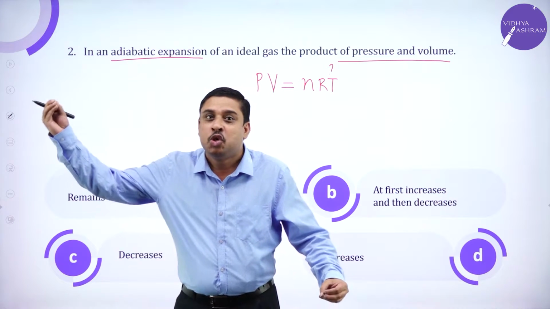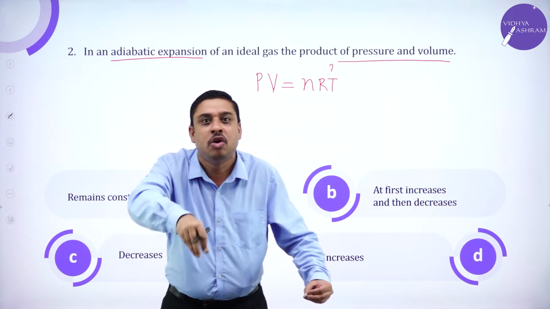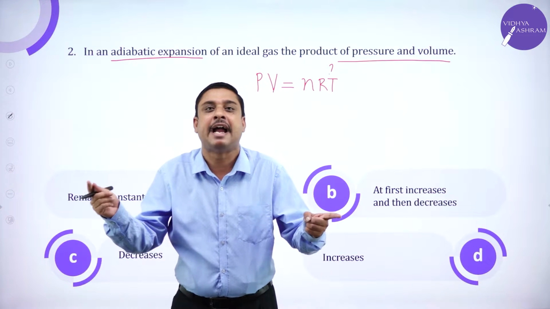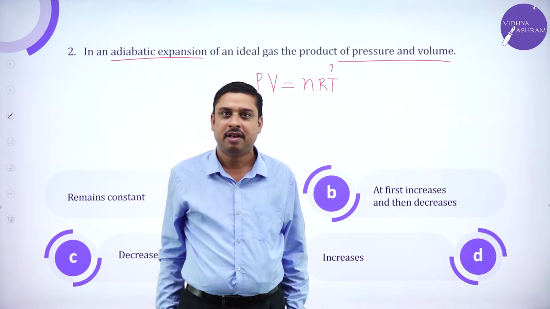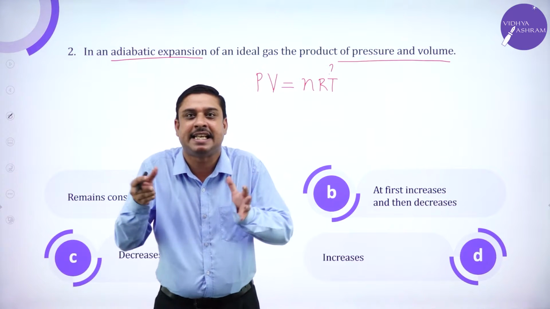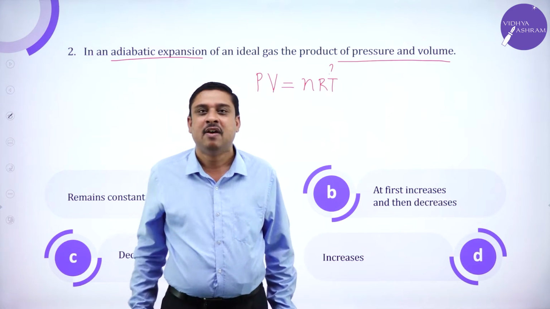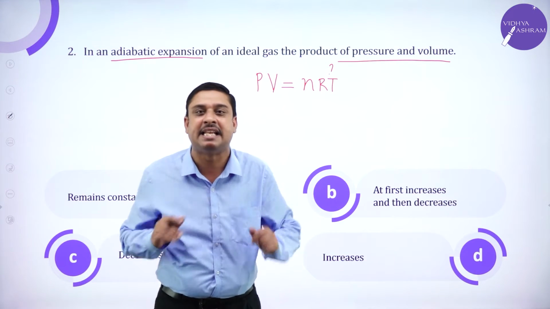But when you are neither giving heat energy nor taking out heat energy, the kinetic energy of the molecules decreases. If the kinetic energy is less, collisions decrease. When the collisions decrease, temperature decreases.